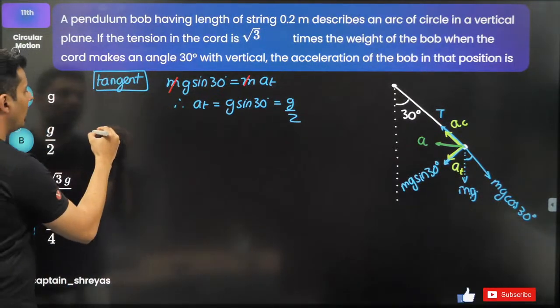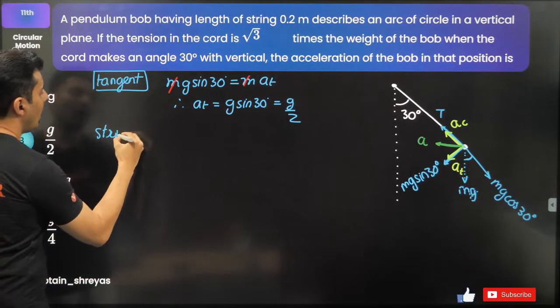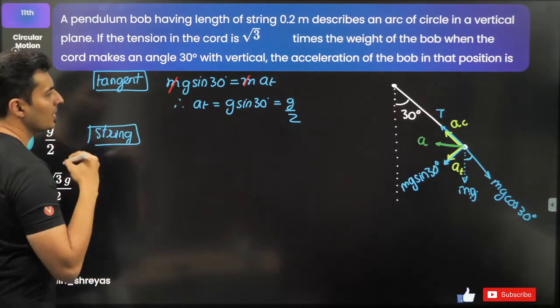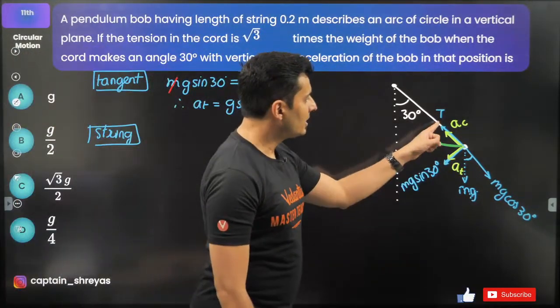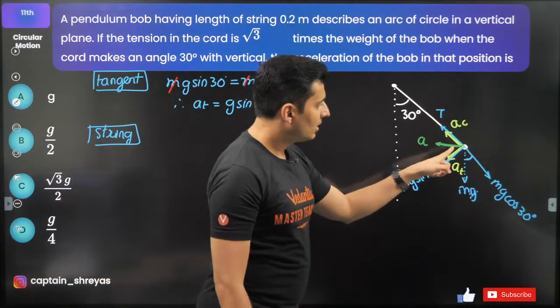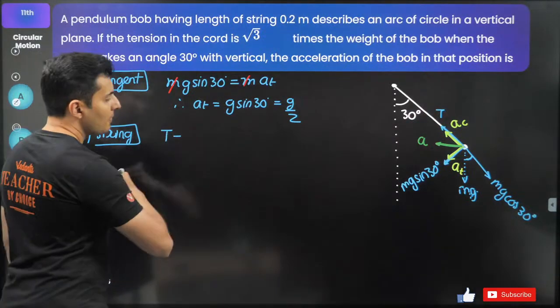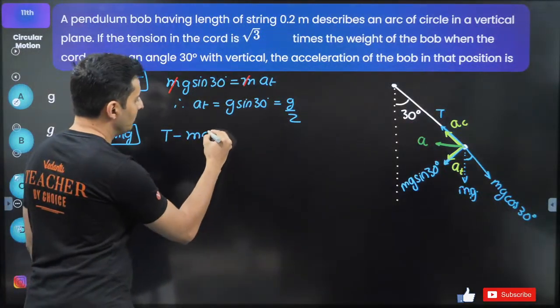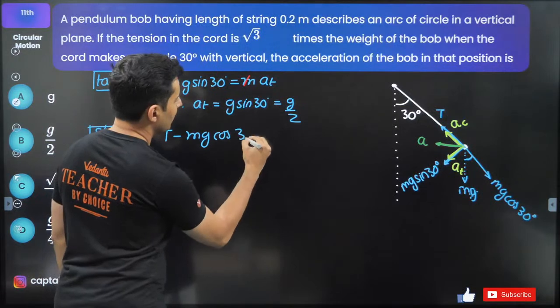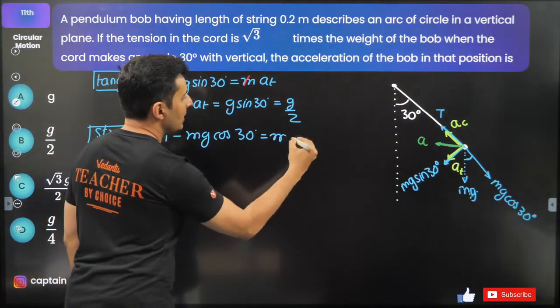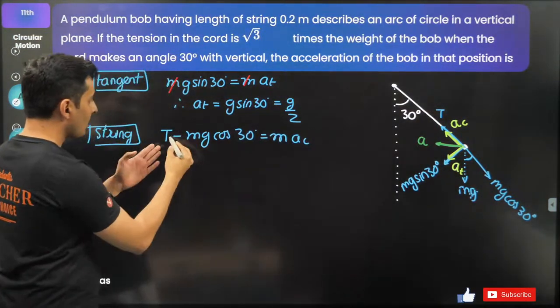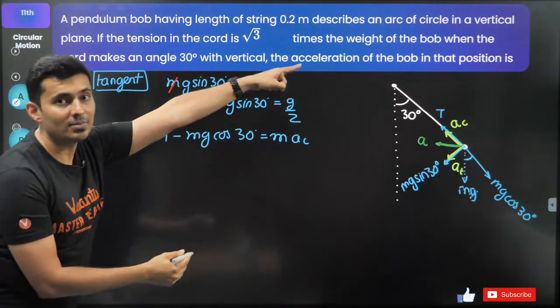Great. Now along the string, what is the equation? You can say tension is in the direction of acceleration. mg cos 30 is opposite. So tension will be the bigger force minus the opposing force, which is mg cos 30, equal to mass into centripetal acceleration. But it's given tension is √3 times the weight.